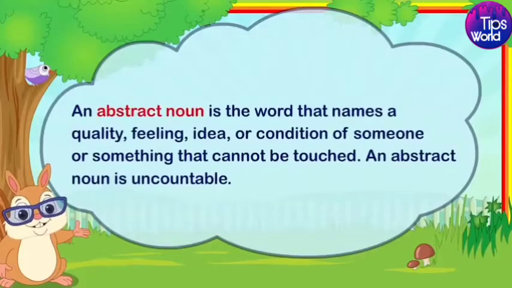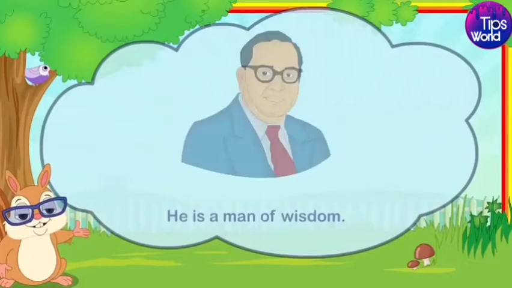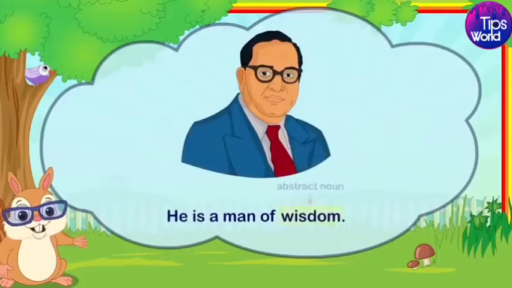An abstract noun is the word that names a quality, feeling, idea, or condition of someone or something that cannot be touched. An abstract noun is uncountable. For example, he is a man of wisdom.